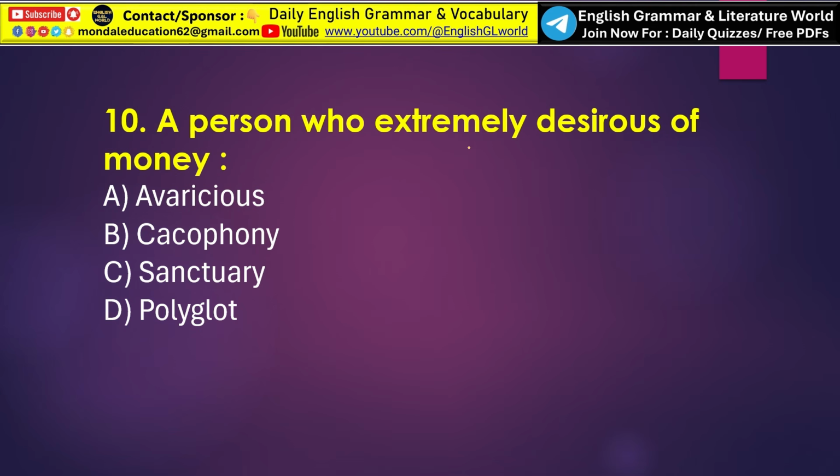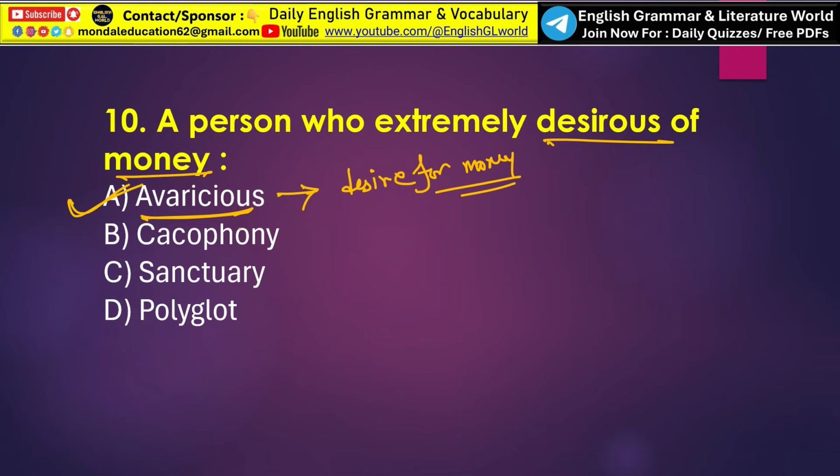Next, a person who is extremely desirous of money, that is called option A, avaricious. So the word avaricious means someone who has an extreme desire for money, that is called avaricious. What is cacophony? Cacophony means harsh, unpleasant mixture of sounds. Okay, that is cacophony.